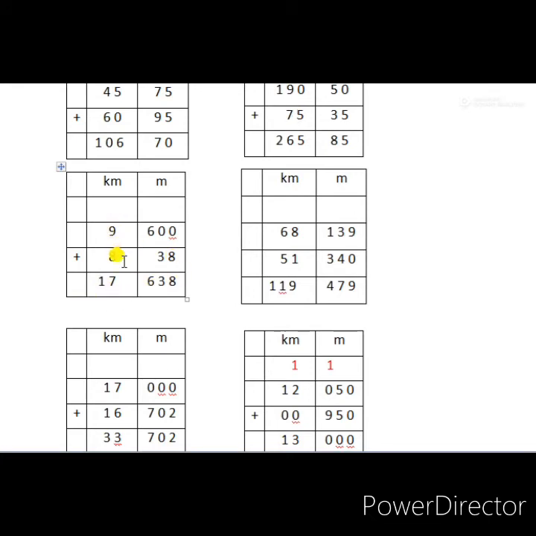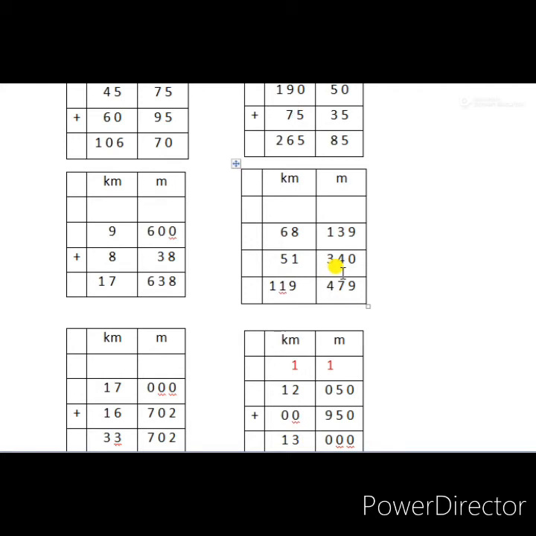9 kilometer 600 meter plus 8 kilometer 38 meter is 17 kilometer and 638 meter. Now we see question D. Question D is also given in kilometers and meters: 68 kilometer 139 meter plus 51 kilometer 340 meter.